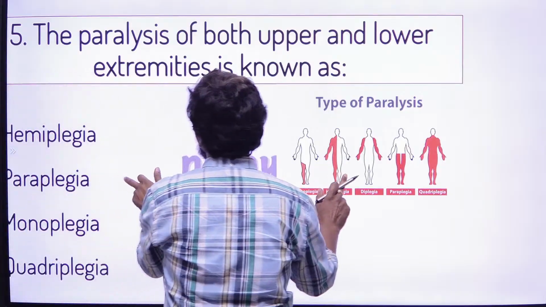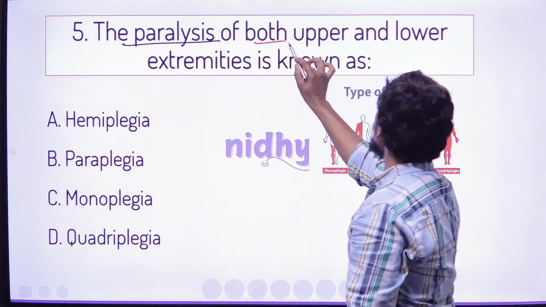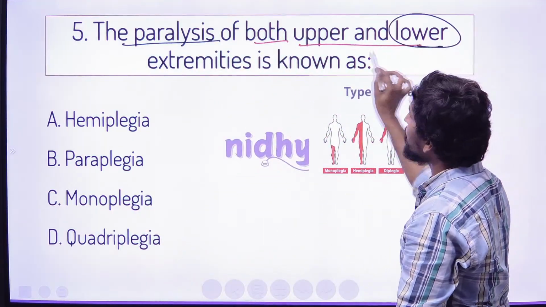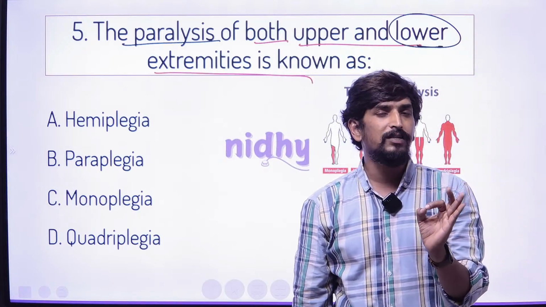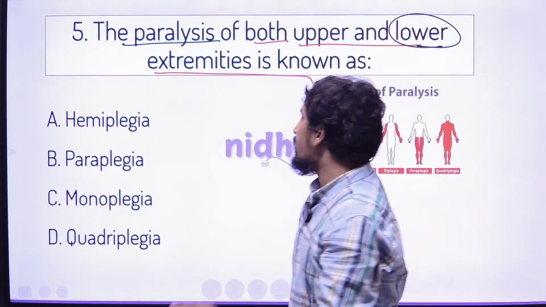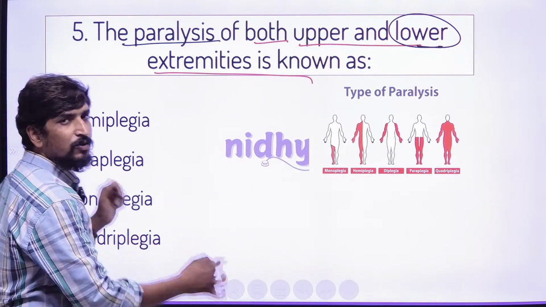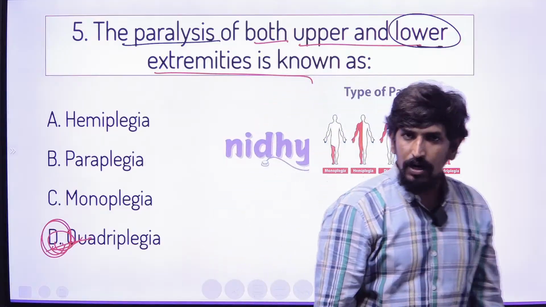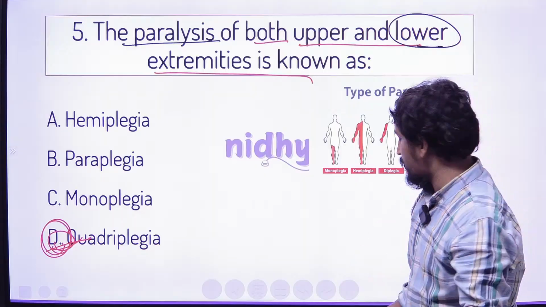The question is: which term is related to paralysis of both upper and lower extremities? So when both upper extremities and lower extremities are paralyzed, that condition we call quadriplegia. So in this fifth question, the right answer is quadriplegia. Let me go with the next.